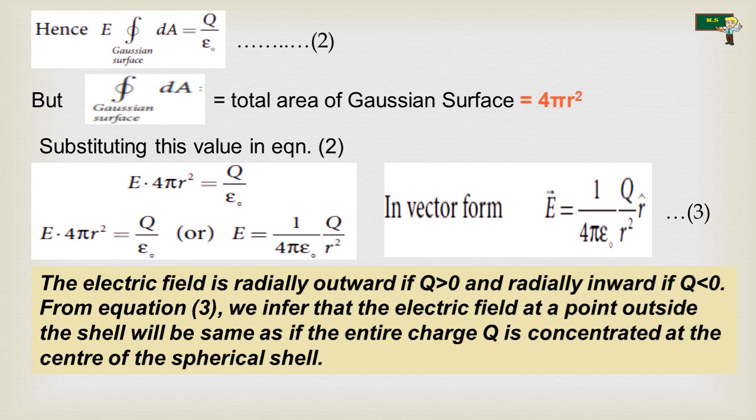Sometimes we may understand that if the point is outside the shell, then the electric field will differ, but it's not like that. The electric field will remain the same even if it is outside the shell.